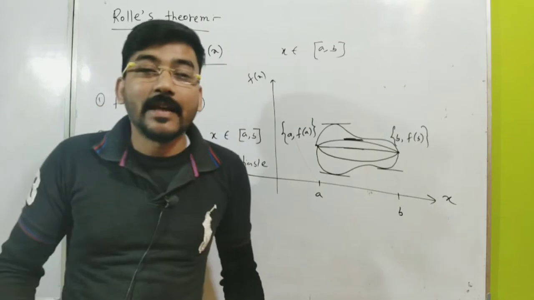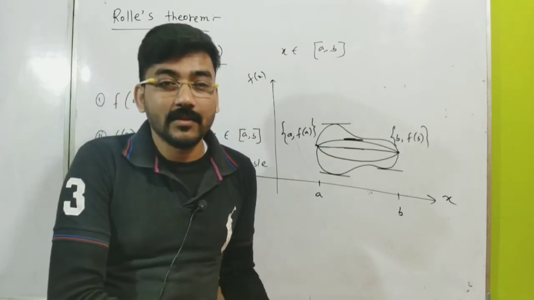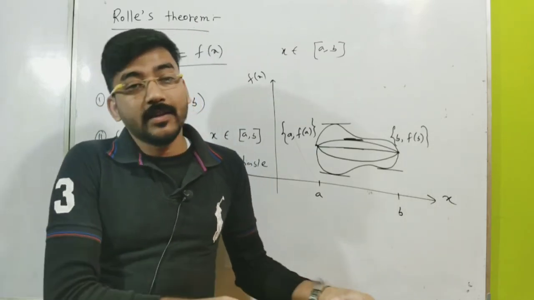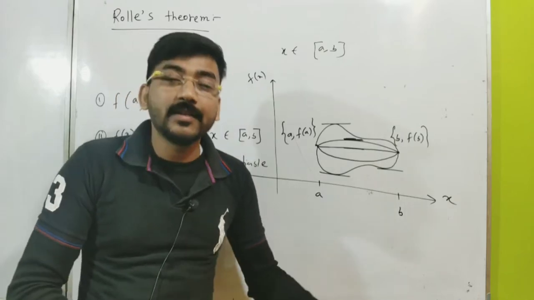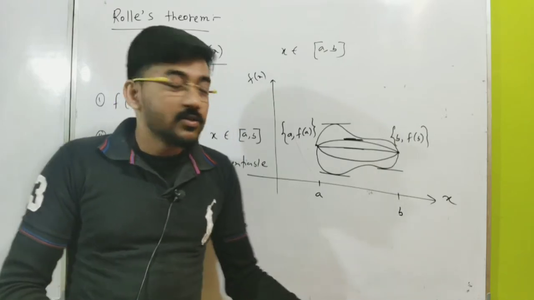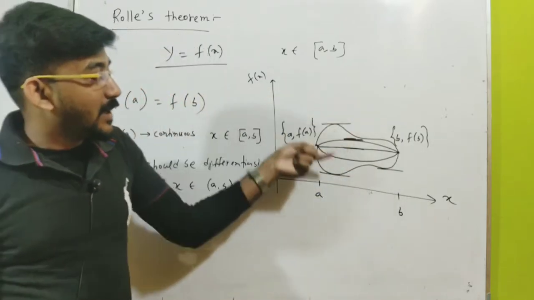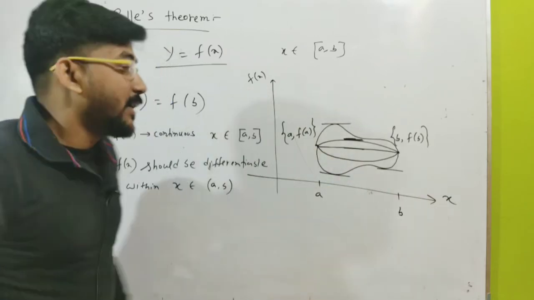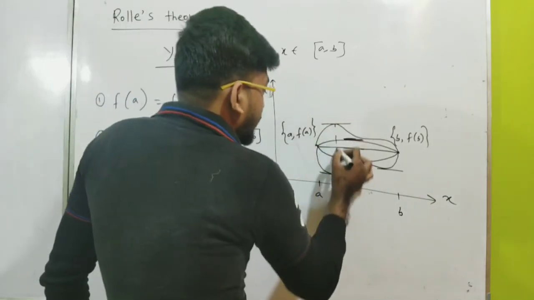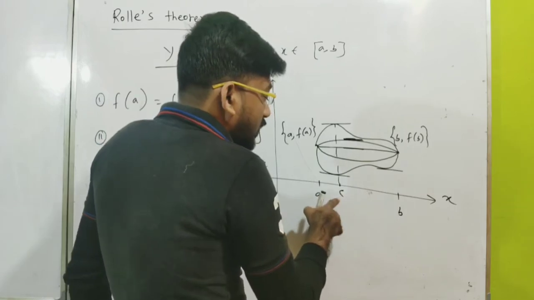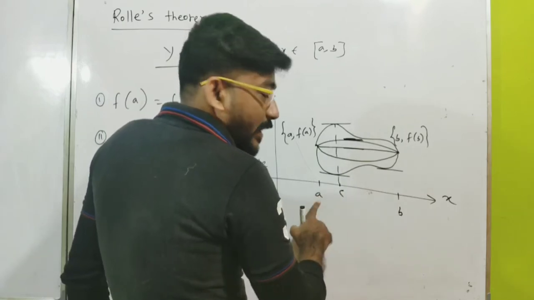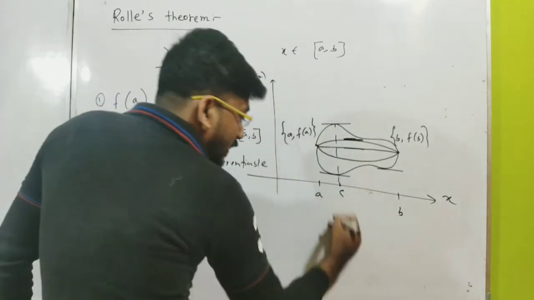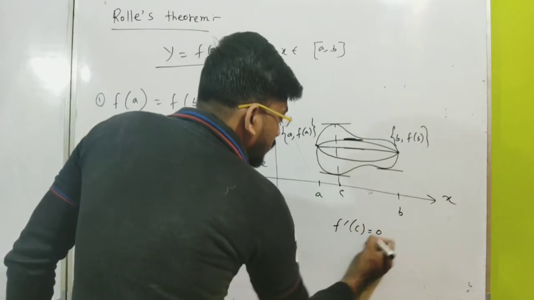And what does this tangent mean? Tangent means the differentiation. The tangent of a function at any particular point means the differentiation of this function at this particular point. So if there is a tangent parallel to the x-axis, that means at that point, if we take this point as c, which must lie between a and b, then f dash c should be 0.